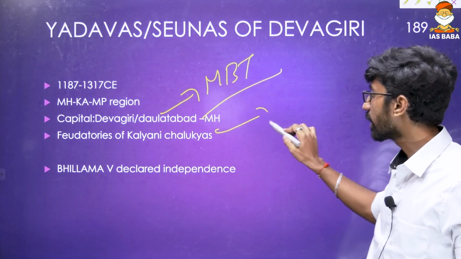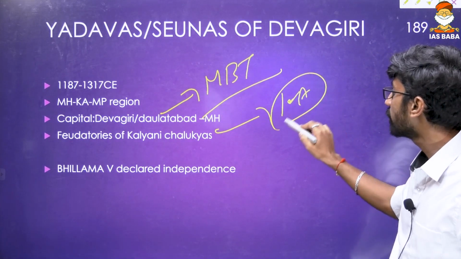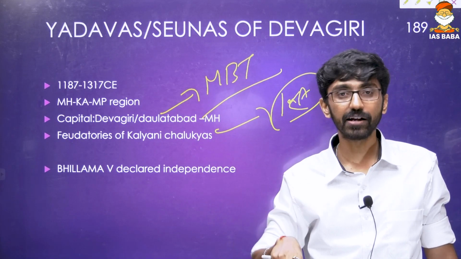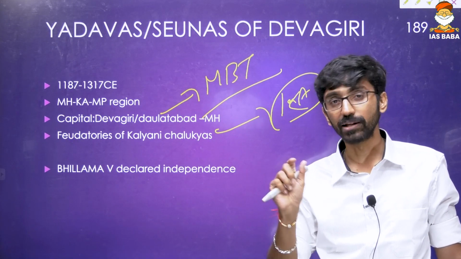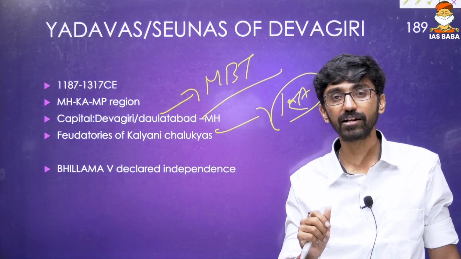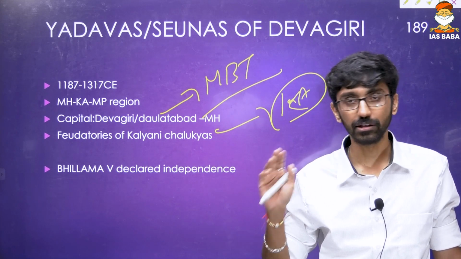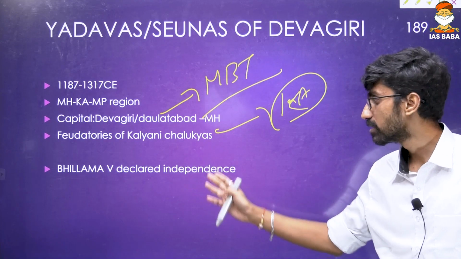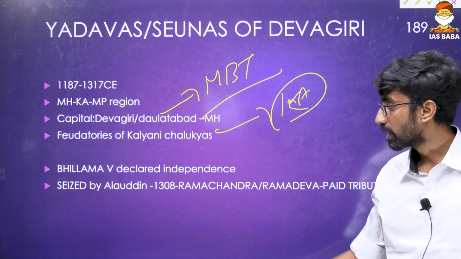The Kalyani Chalukyas were ruling over Karnataka, particularly the northern part. Again, there are 3 Chalukyas: Badami Chalukyas are different, Kalyani Chalukyas are different, Vengi Chalukyas are different. The most famous are the Badami Chalukyas, Pulikeshin II, and Billama V. He declared independence from Kalyani Chalukyas, we can say.